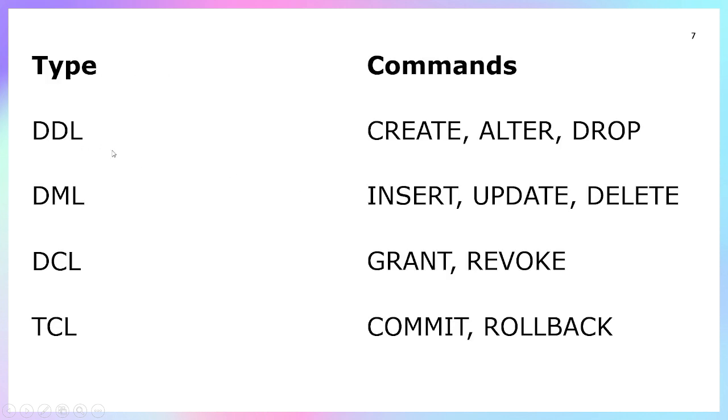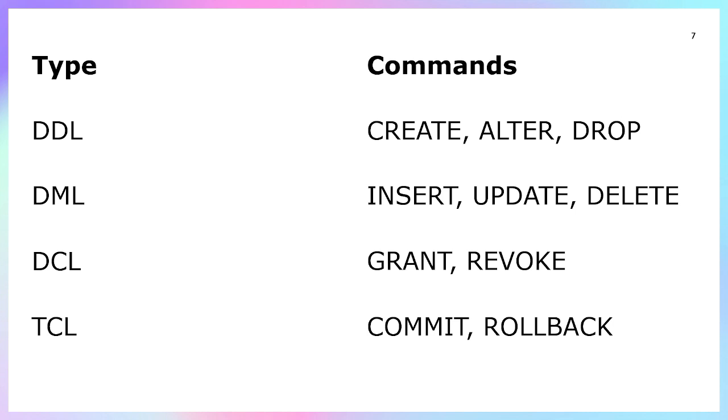Now, what are DDL and DML functions? Data definition language is used to create, alter, and drop the table, like create table, alter table, drop table. So, this is the type of language we can say in SQL Server. DDL, data definition language, is used to create, alter, drop the table.